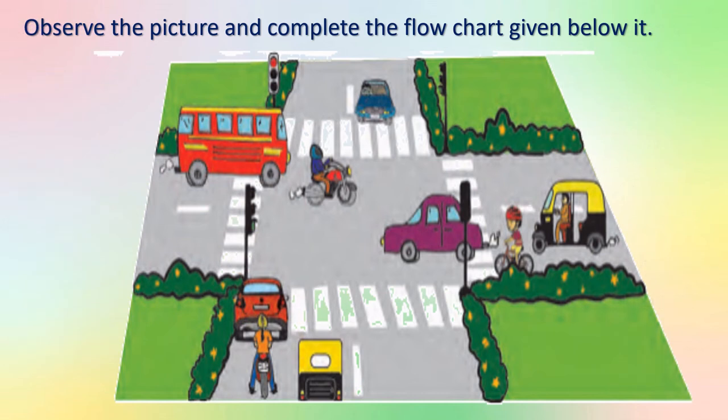This is also from your textbook. This is a road picture. Okay, traffic. You can see bus, car, rickshaw, motorcycle, cycle, etc. And the questions on this picture are: